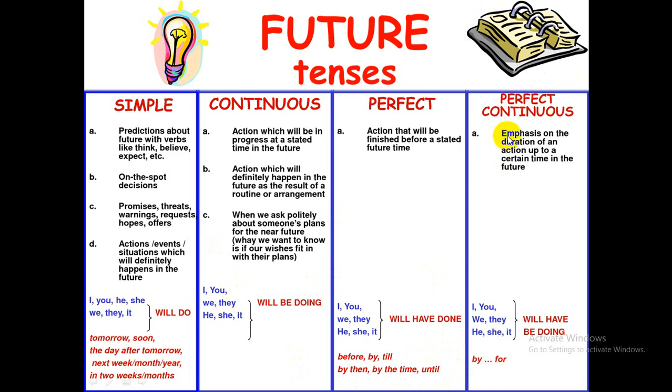In perfect continuous, the emphasis is on the duration of an action up to a certain time in the future, such as you will have been doing.